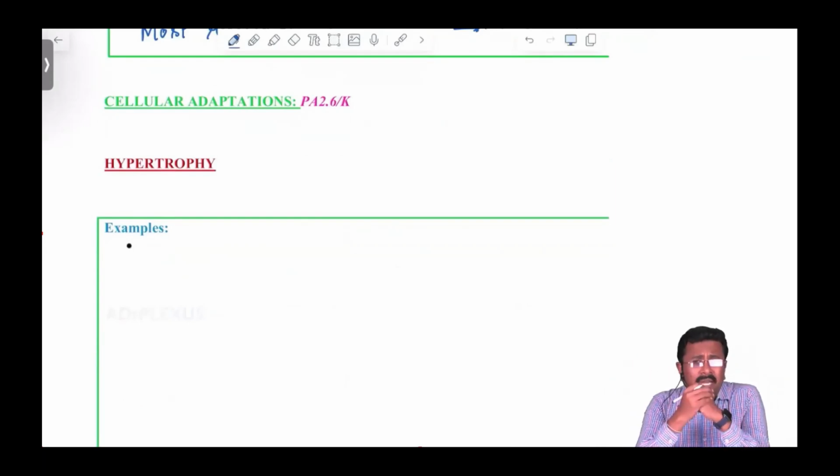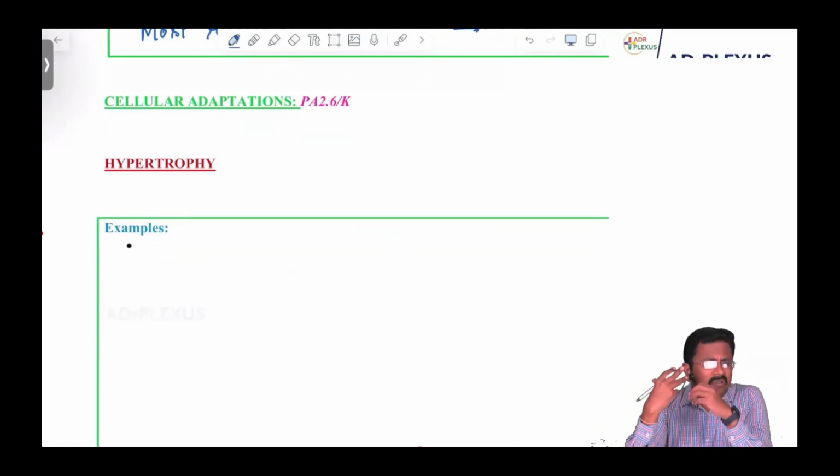It will try to adapt to the new environment, new challenges, or the new stress. Yes, we also adapt ourselves to new situations. From our school days, we adapted to college life. From the UG days, now we are adapting to a new situation, the most challenging PG preparation period. So adaptation is part and parcel of our life. Similarly, the cells also will try to adapt to the injurious stimulus.